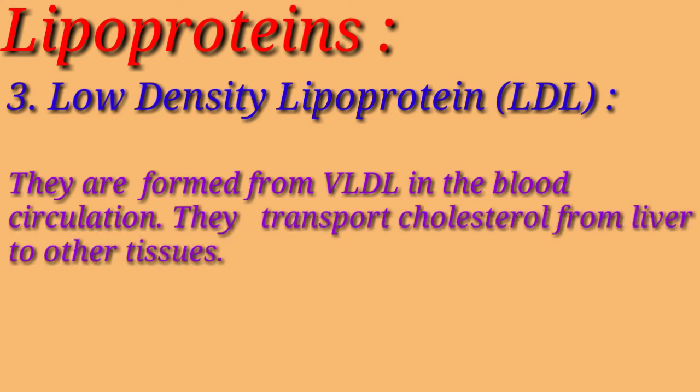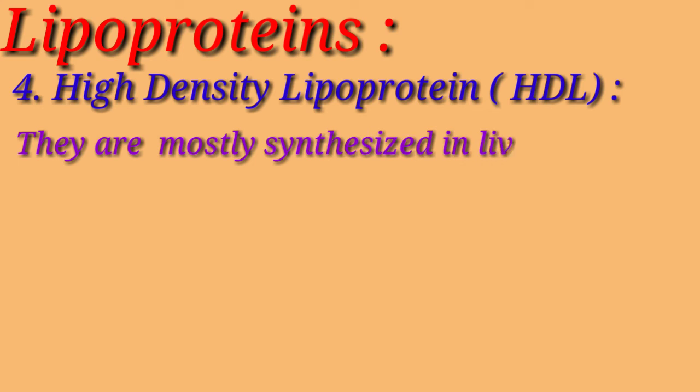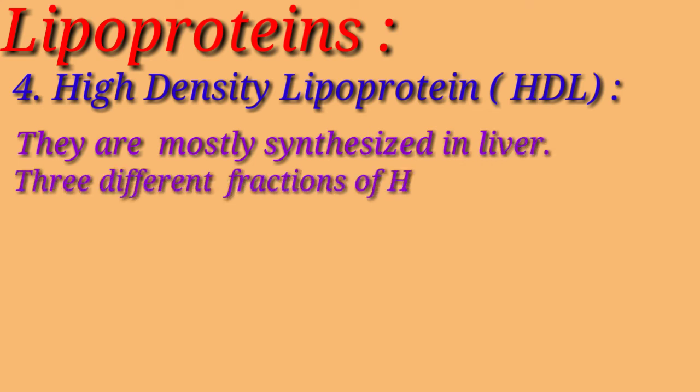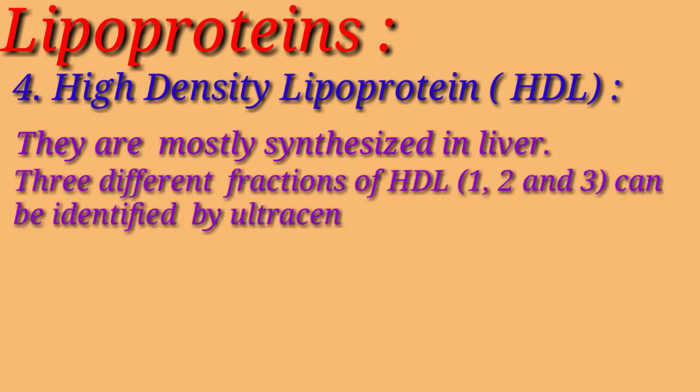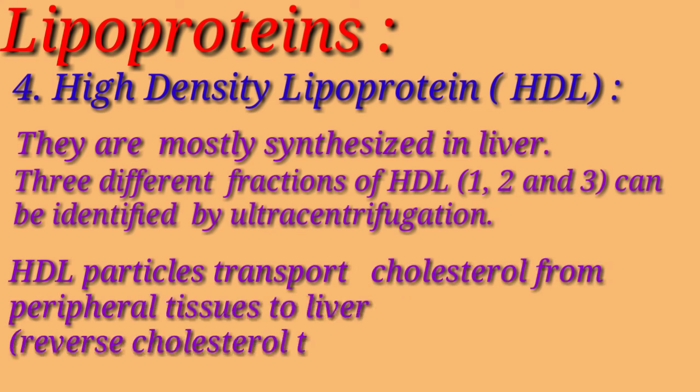They transport cholesterol from liver to other tissues. Next is high density lipoprotein. They are mostly synthesized in liver. Three different fractions of high density lipoprotein can be identified by ultracentrifugation. High density lipoprotein particles transport cholesterol from peripheral tissues to liver.